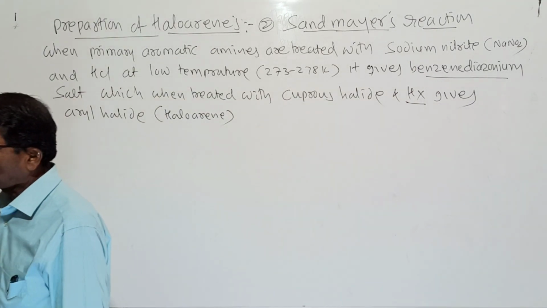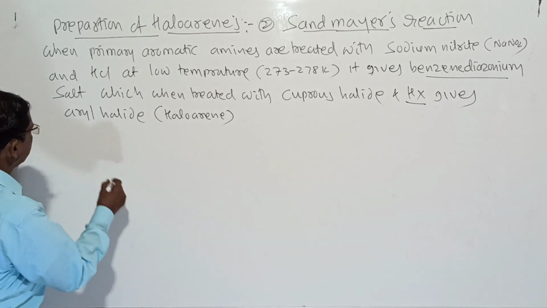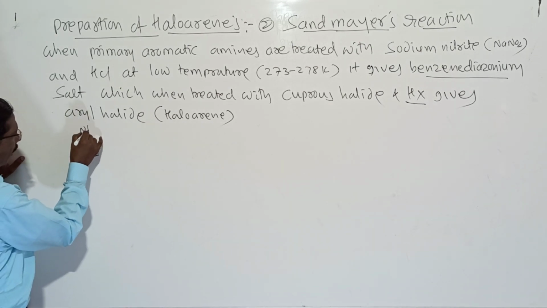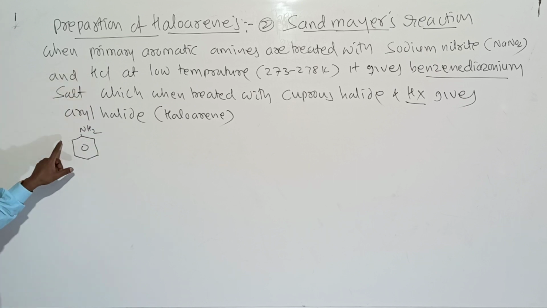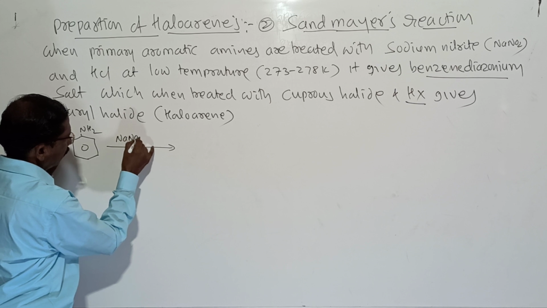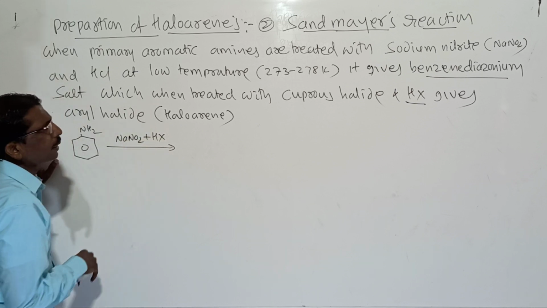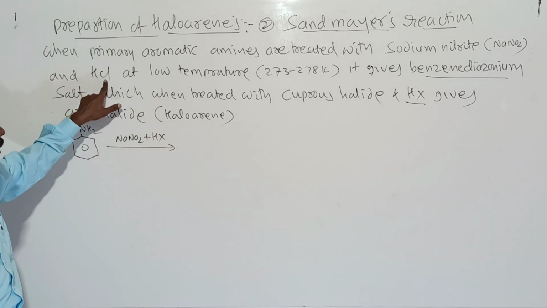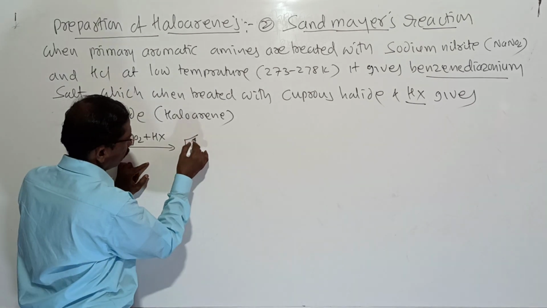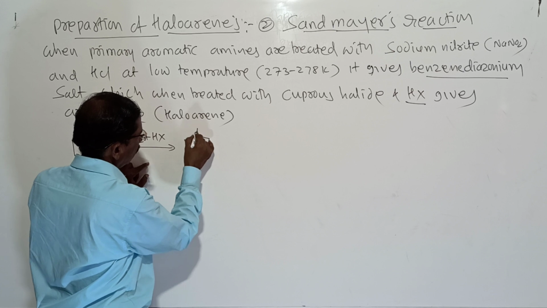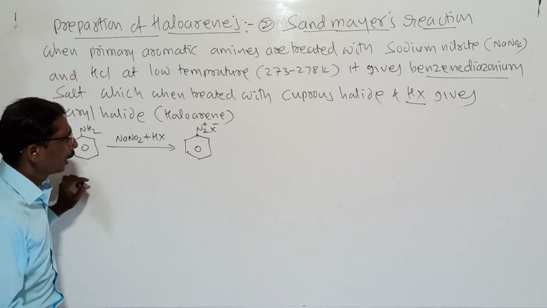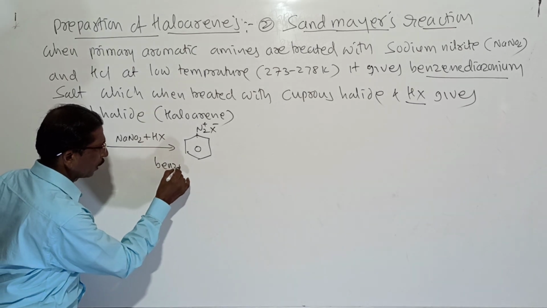So here I will write the general reaction. Look here. Primary aromatic amine when treated with NaNO2 and HX, NaNO2 and HCl, forms benzene diazonium chloride. It is called benzene diazonium chloride.